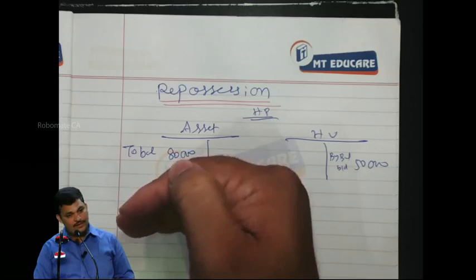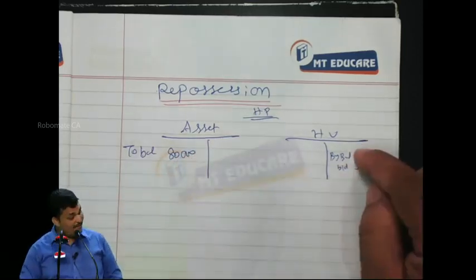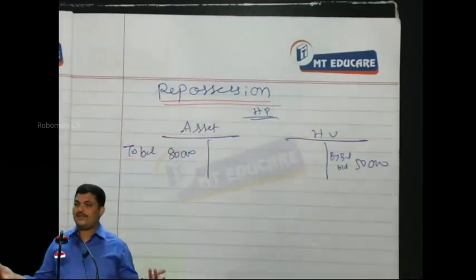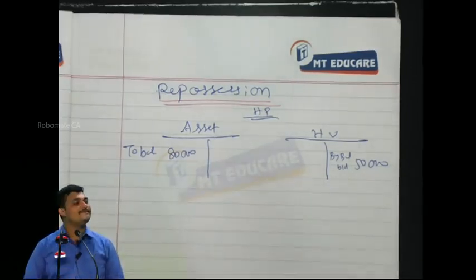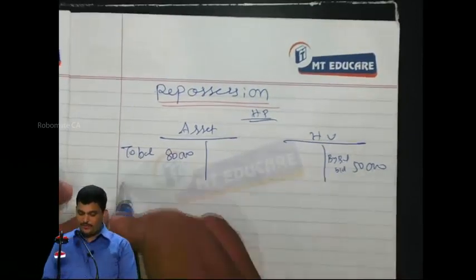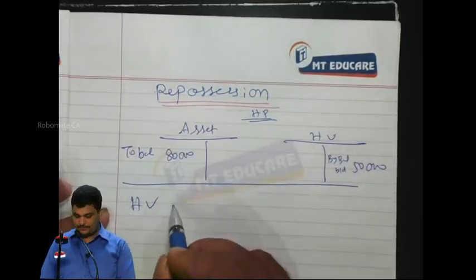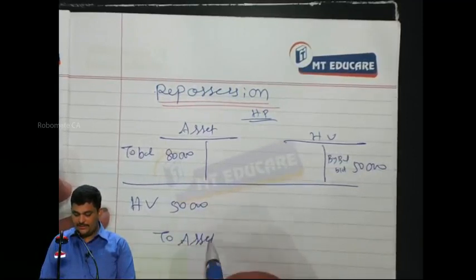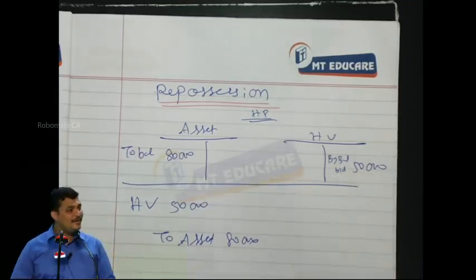Debit the liability, hire vendor, to remove this. Understood? So debit hire vendor, and credit the asset. That way you make the entry. Hire vendor debit, how much? To asset 80,000. Are you following this?